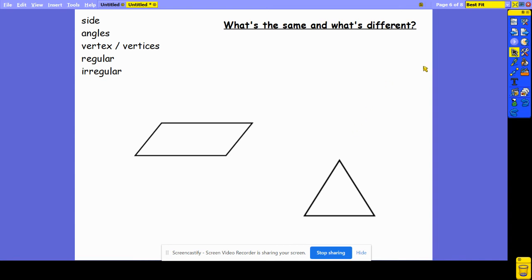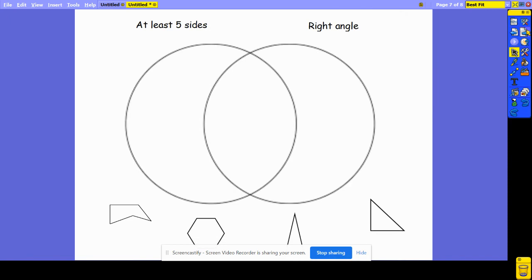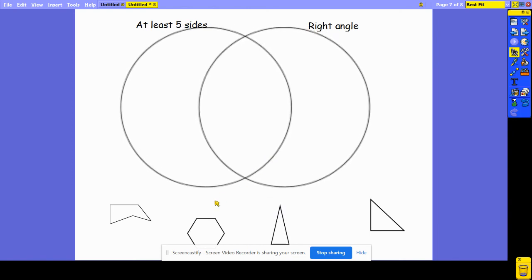Now, part of your task today is going to be sorting shapes using a Venn diagram. So this is a Venn diagram. You may have seen them before, which is when we have our 2 overlapping circles and our criteria up here at the top. So this circle here is where we're going to place the shapes that have at least 5 sides. This circle here is for shapes which have a right angle. The space where they overlap in the middle is for shapes that have both of these properties, that have at least 5 sides and a right angle.